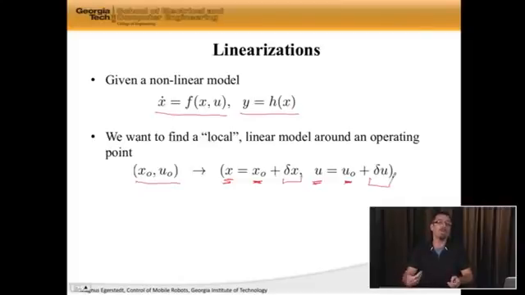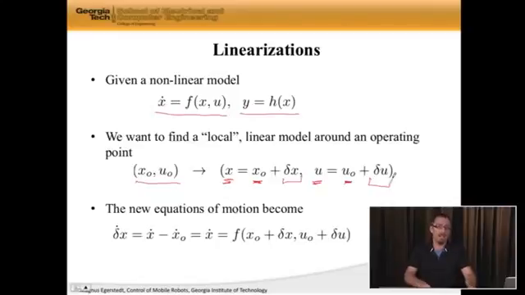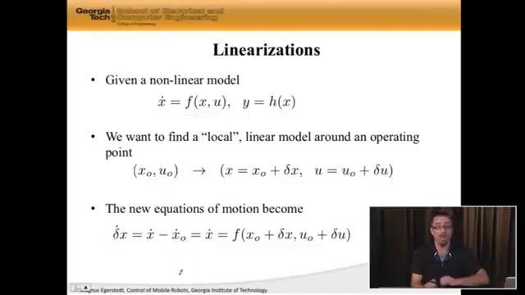And what we would like to do somehow is describe these small variations. In fact, the new equations of motion that we care about are how delta x, this deviation from the operating point, behaves. Well, delta x is x minus x operating point, right? So delta x dot is x dot minus x0 dot. Well, this thing is equal to 0 because it's a constant, right? So this is just 0. So delta x dot is the same as x dot. Well, I know what x dot is. It's this. So now delta x dot becomes this.